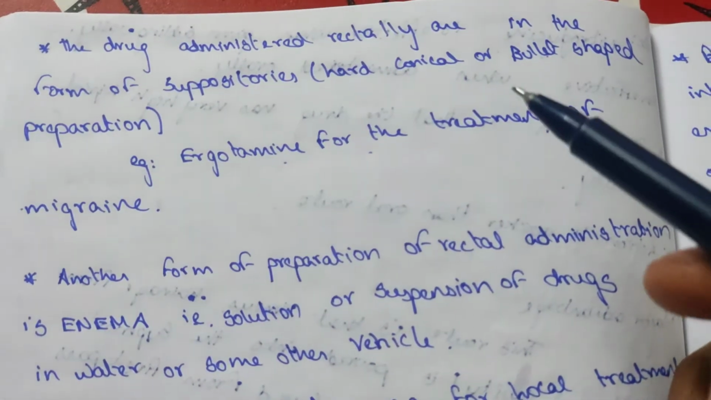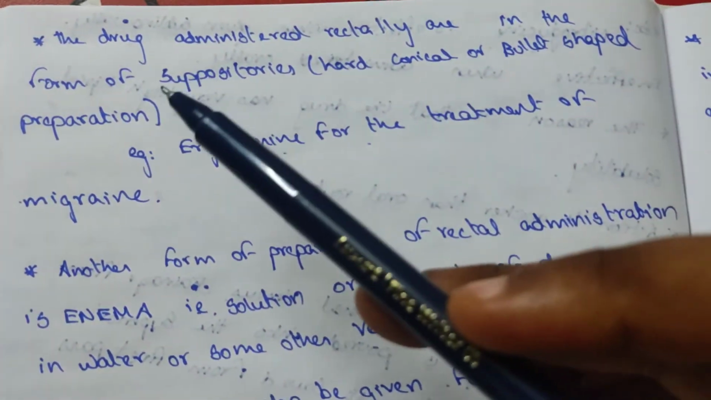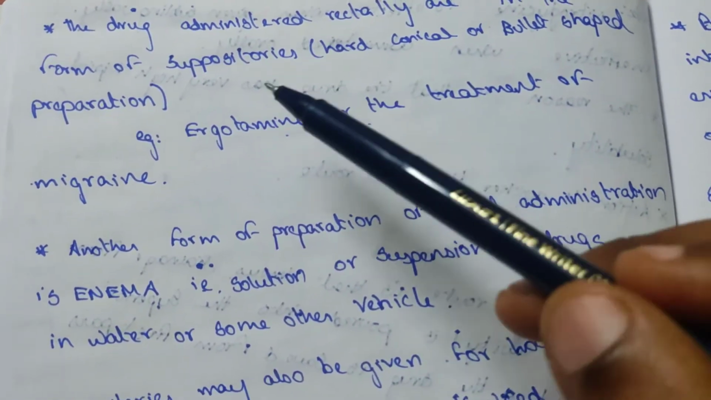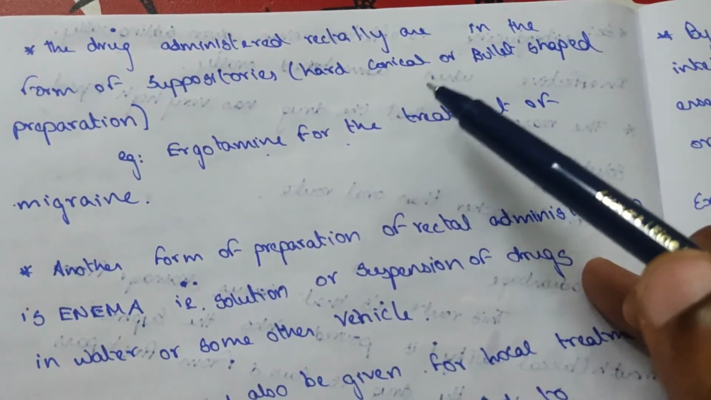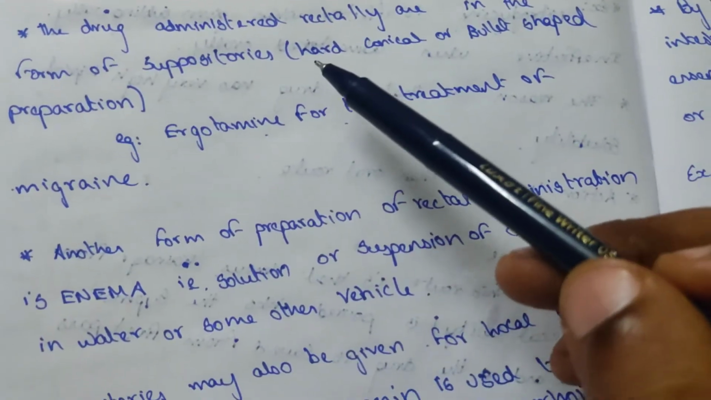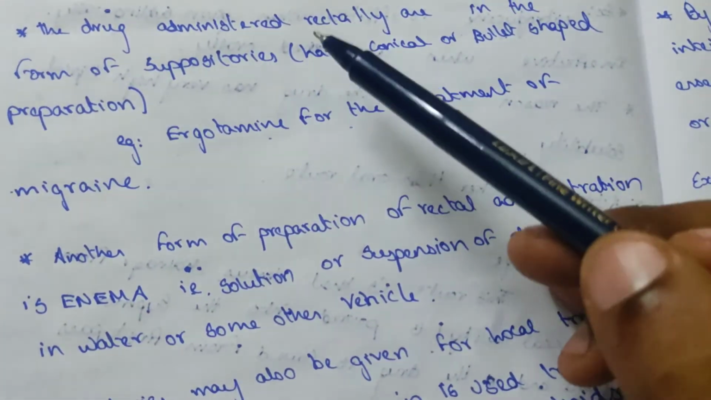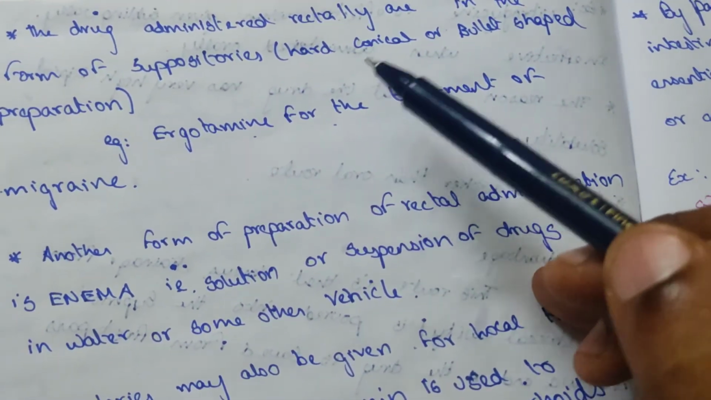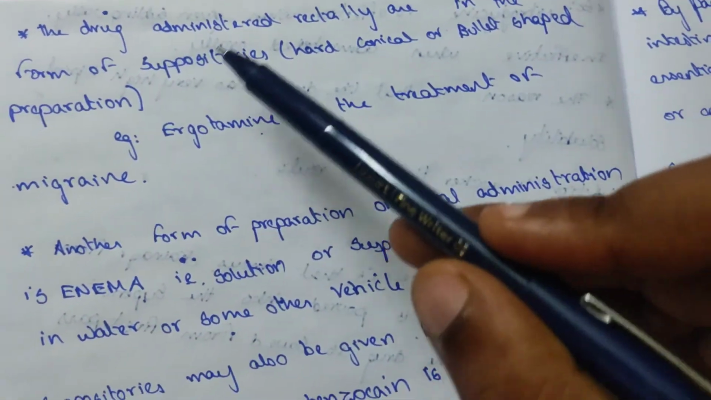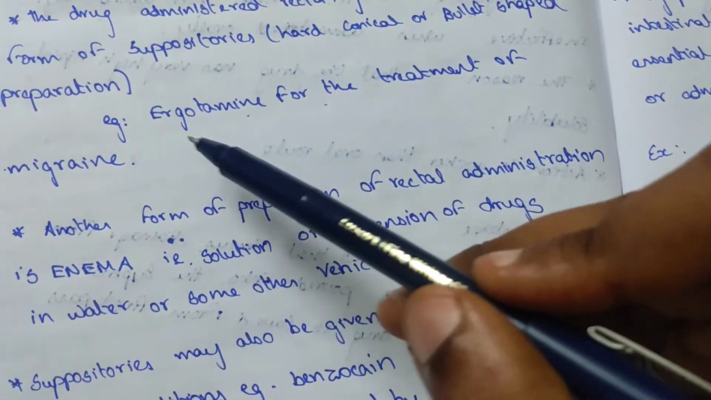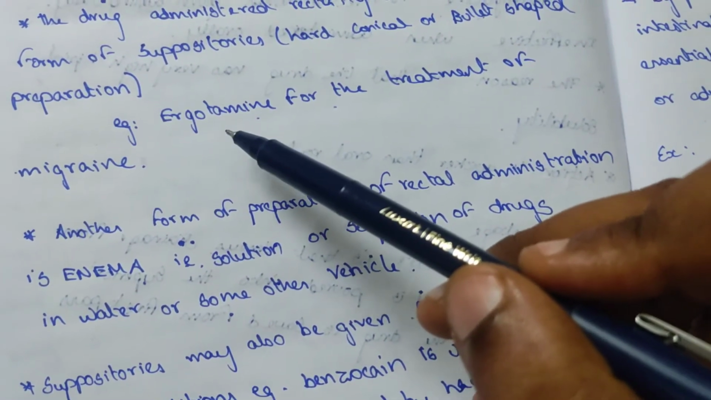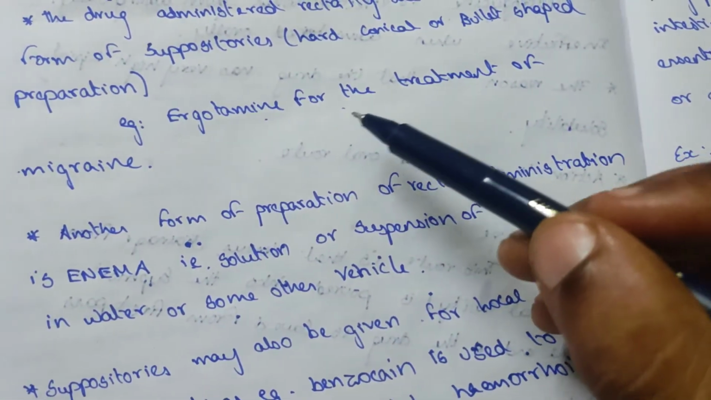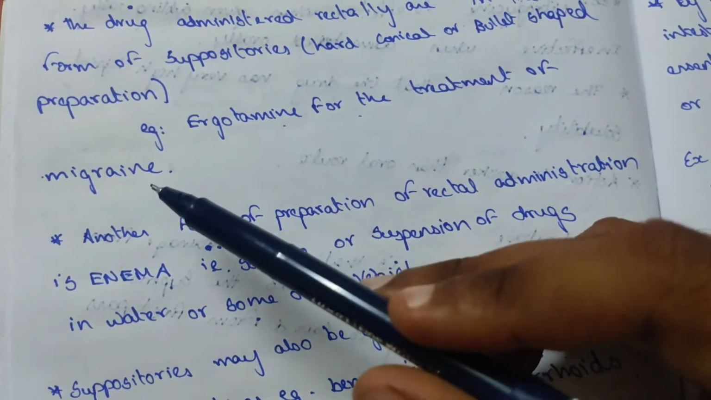The drugs administered rectally are in the form of suppository. Suppository means a hard, conical or bullet-shaped preparation. The drug administered rectally looks hard, conical and bullet-shaped, and this is known as suppository. For example, ergotamine for the treatment of migraine.